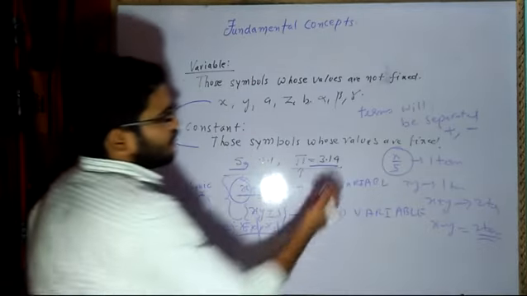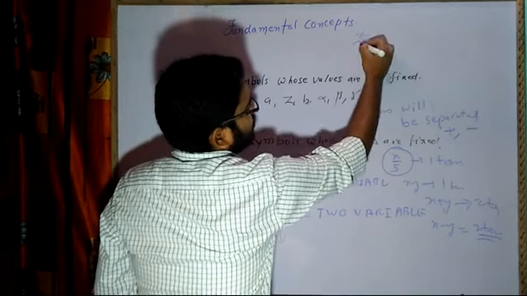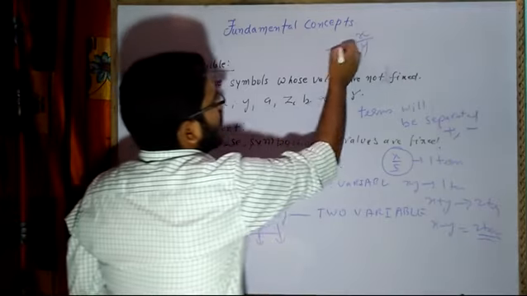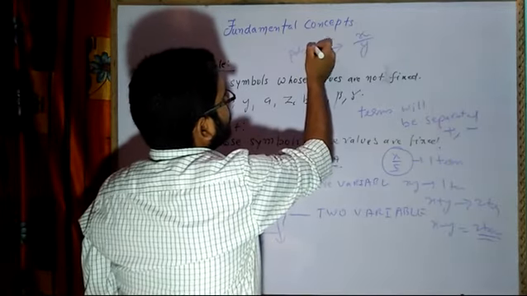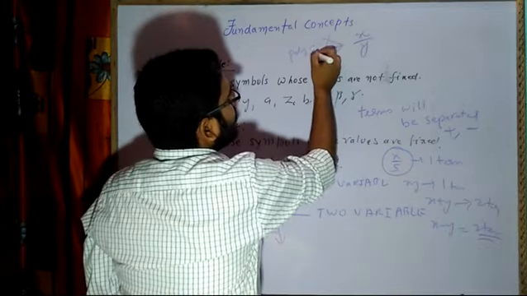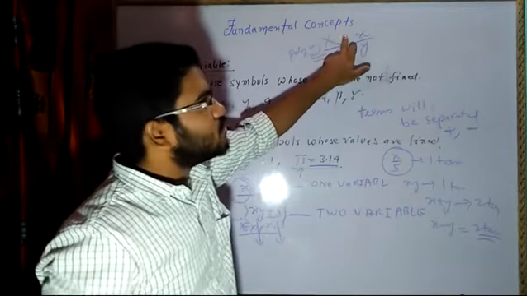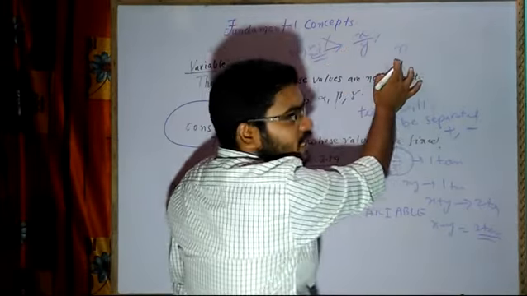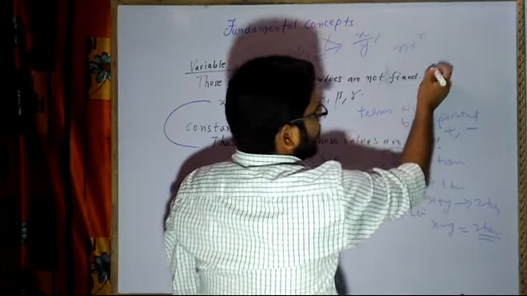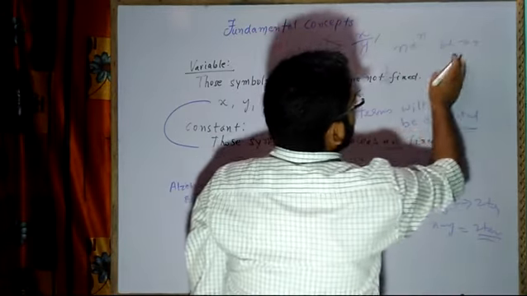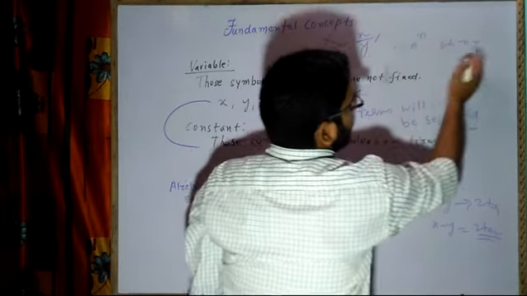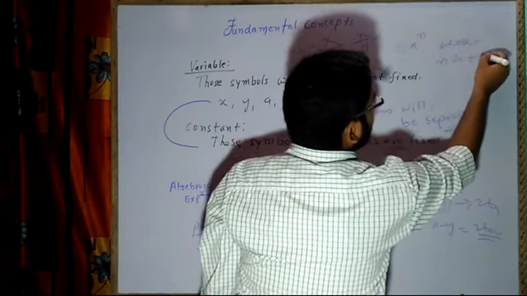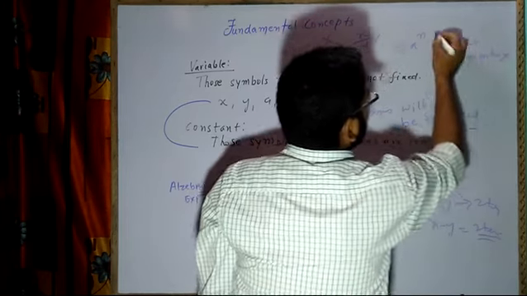Now, one more thing: when we have a variable in the denominator, if I have x upon y, this will not be called a polynomial. This is not a polynomial, my dear students. You are not going to say this is a polynomial. Why? The condition for a polynomial is that it should satisfy a raised power n, where n is a positive integer. It should always be a positive number.